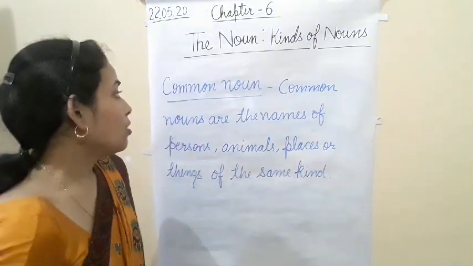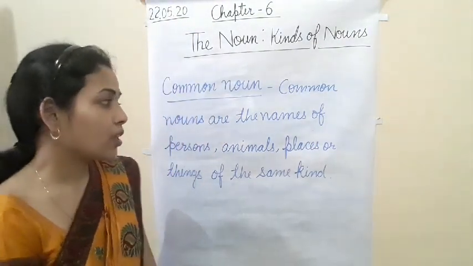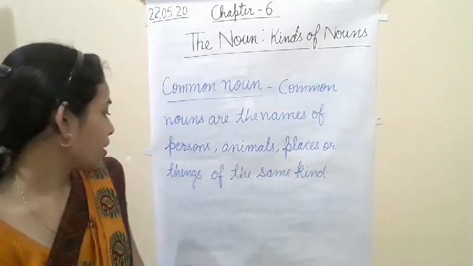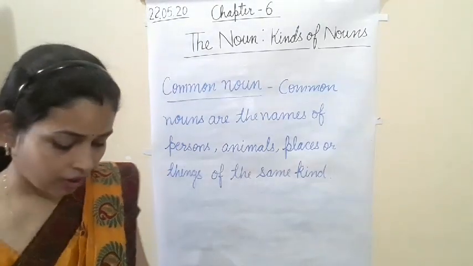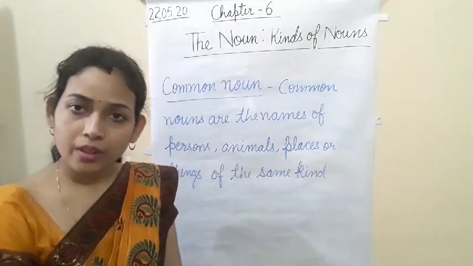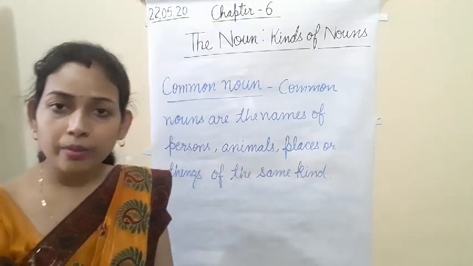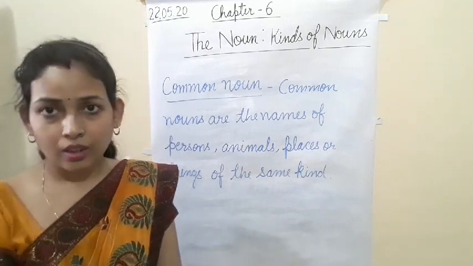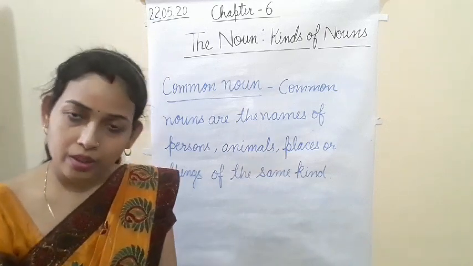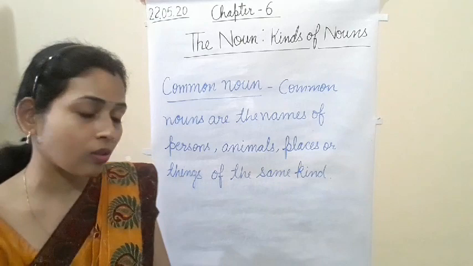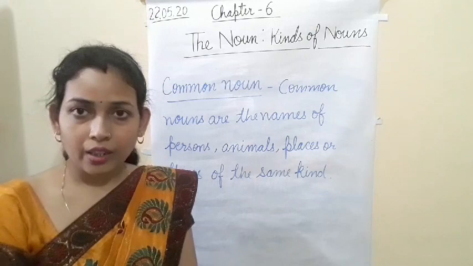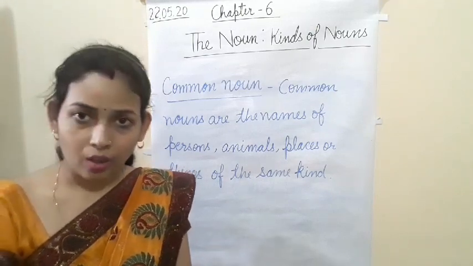Clear? So what is the common noun? Common nouns are the names of the persons, places, animals or things of the same kind. Same kind means they belong to the same category. It is the names of the person, places also, things also, animals' names also, of the same kind, same category. That is called the common noun.